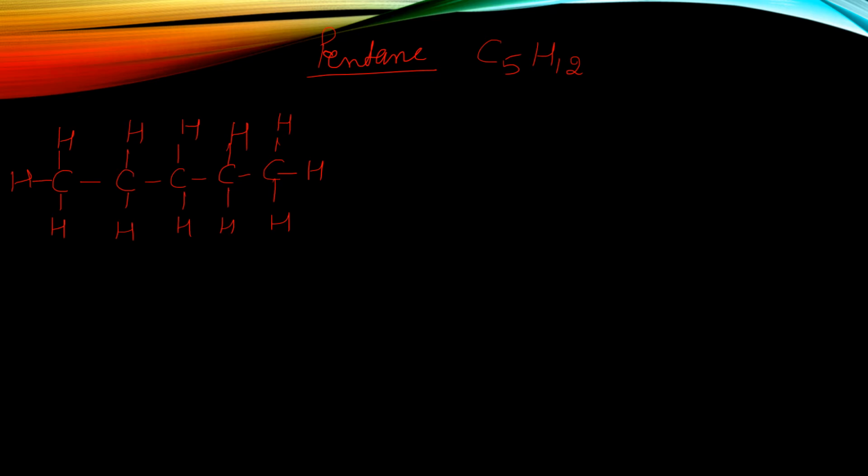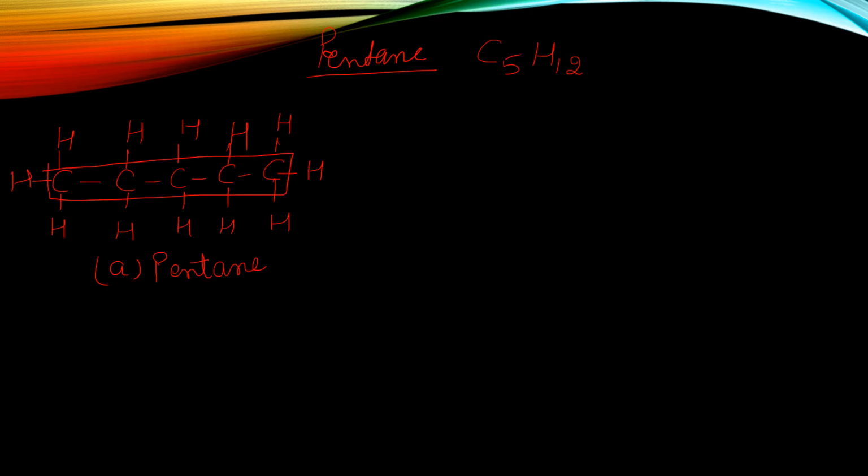This is structure A, and the name of this one: the carbon atoms are in a straight chain, 5 carbon atoms. So we will write pent for 5 carbon atoms, and there is a linkage between carbon-carbon with a single covalent bond. So we will use a suffix, that is ane.